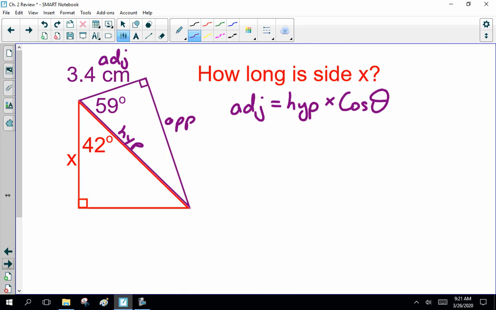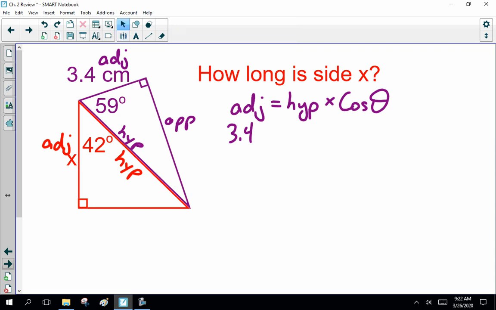So the adjacent, actually I'm going to pause the recording here. You guys tell me what the hypotenuse is, and then realize that's the hypotenuse here, and this is the adjacent side. So I'm going to pause the recording. We'll come back, compare work, and see what answers we get. Okay?